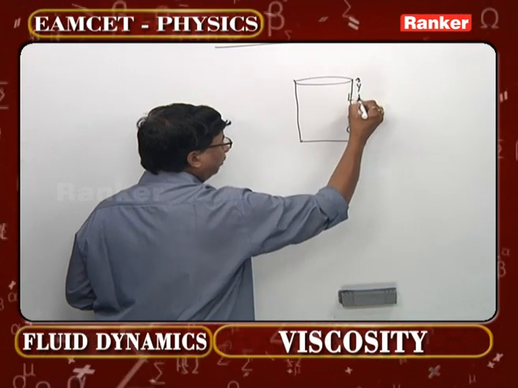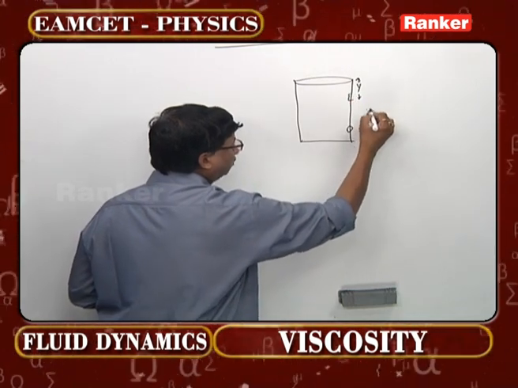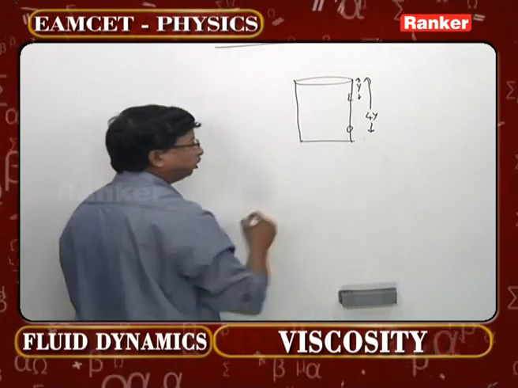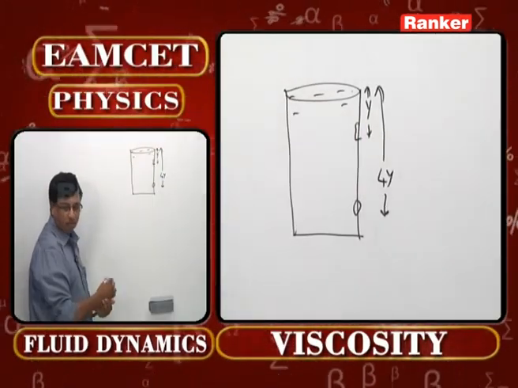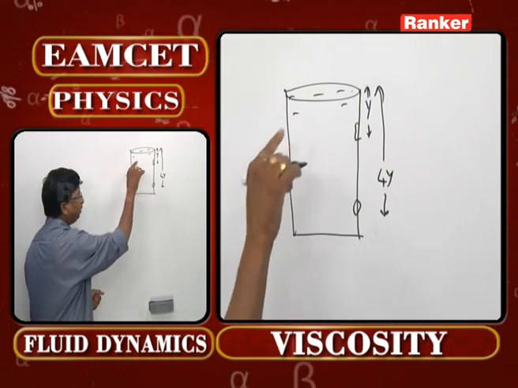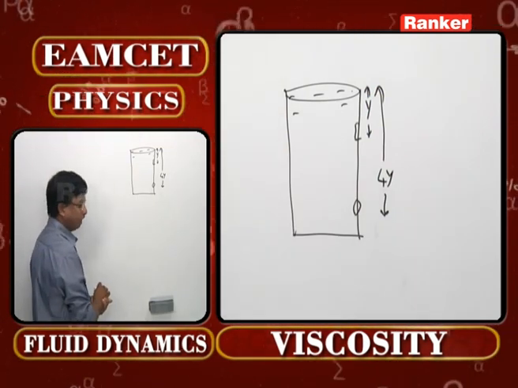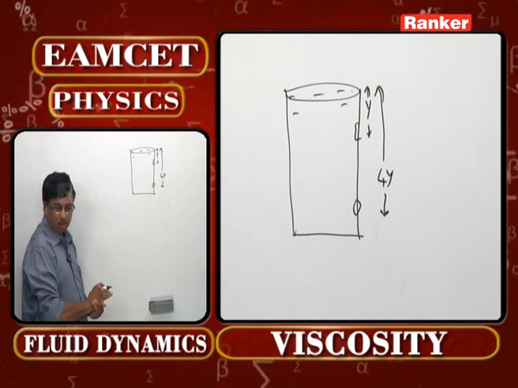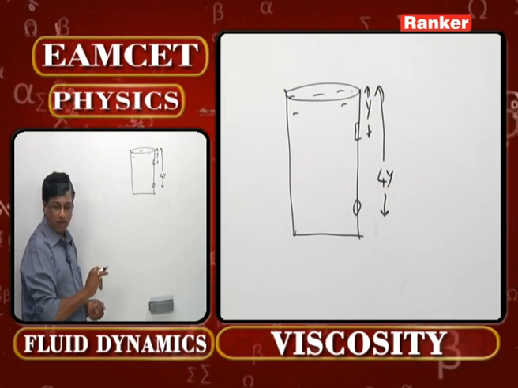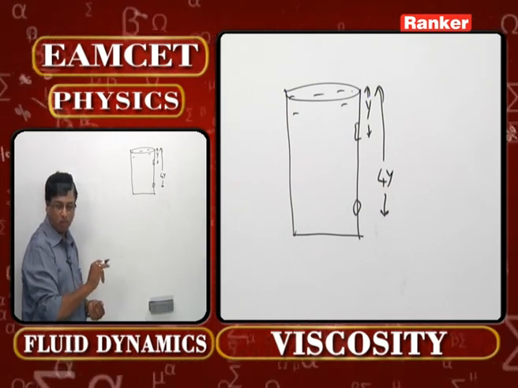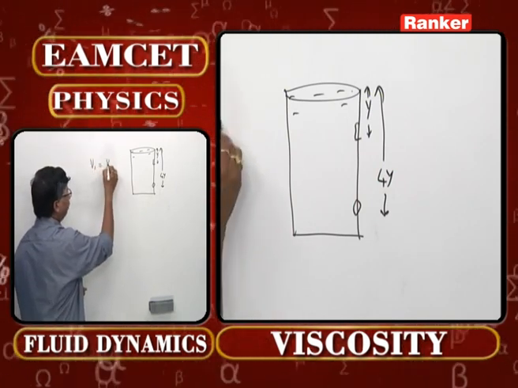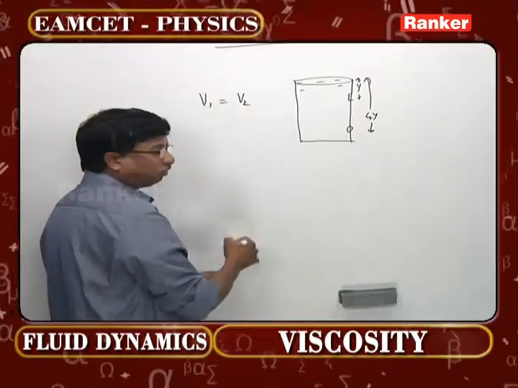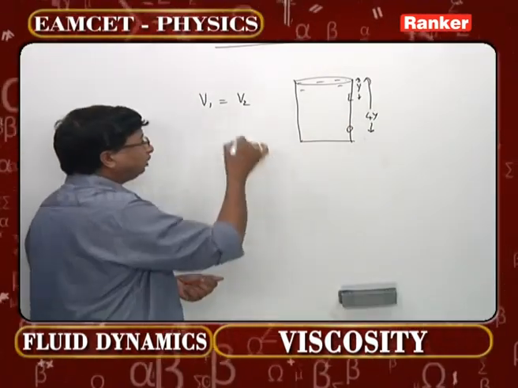This of course at a depth y, this of course at a depth 4y. This is what has been given. And water or this liquid is taken till the top, it is understood. Now what is the concept we people have to apply once again? He has given very clearly the quantities of water flowing out per second from both the holes are equal. Means what? V1 must be equal to V2. Volume rate of flow across the first hole, across the second hole, they are equal.